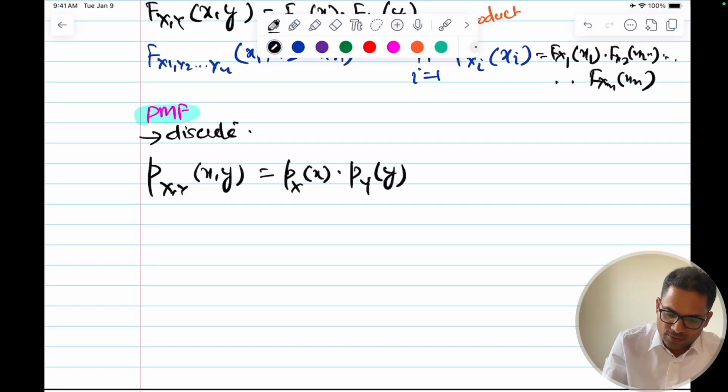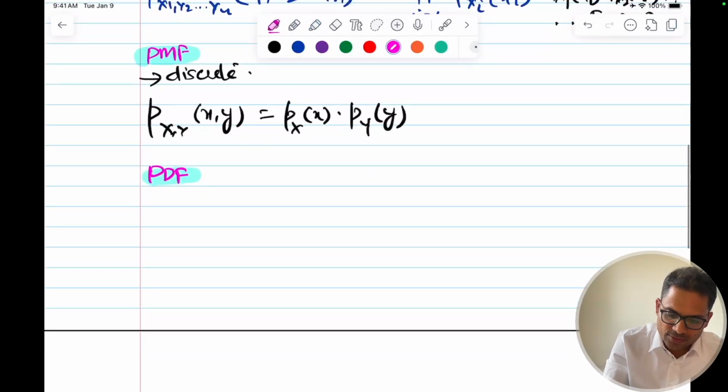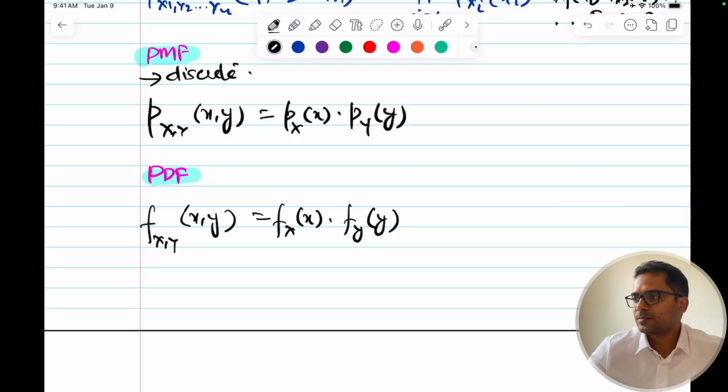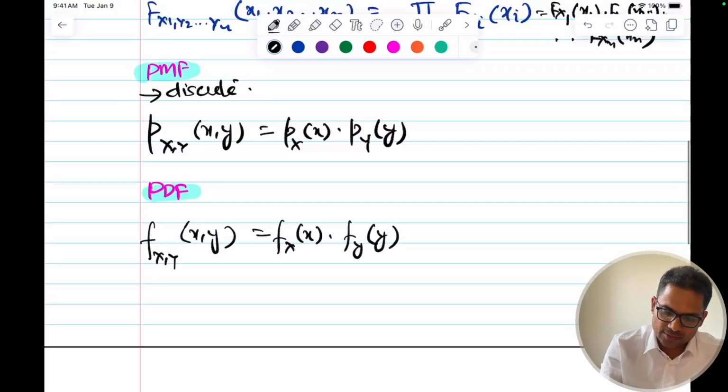Let me write for the PDF also. What will be the PDF? I'm just writing it in the symbolic format. This is small f, right? f of x comma y is f_X of x into f_Y of y. So this is the continuous case.